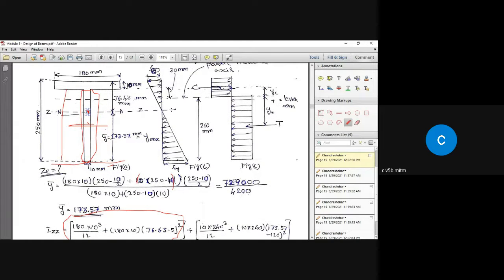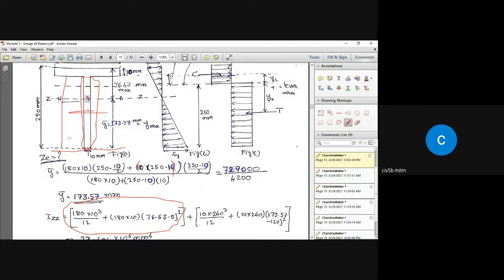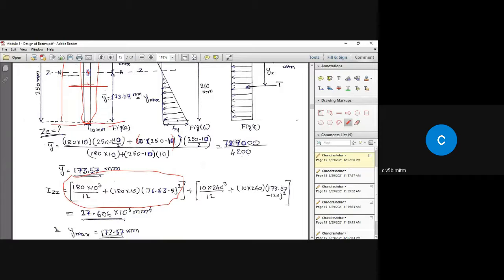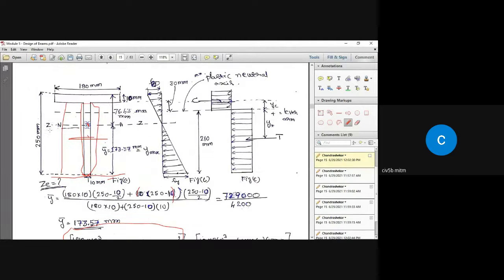Similarly, find out the moment of inertia of this stem part, or the web part, of the T section and add that number to this to get the total moment of inertia of the section about its own centroidal axis. So then what is this? That is, the moment of inertia of this section about its own centroidal axis is given by BD cube by 12.